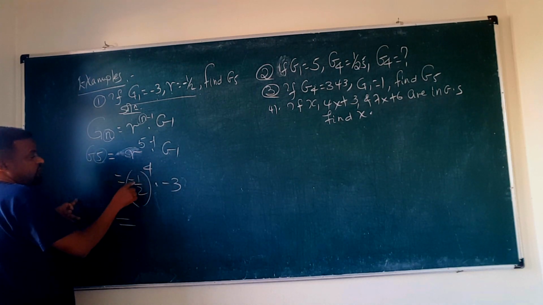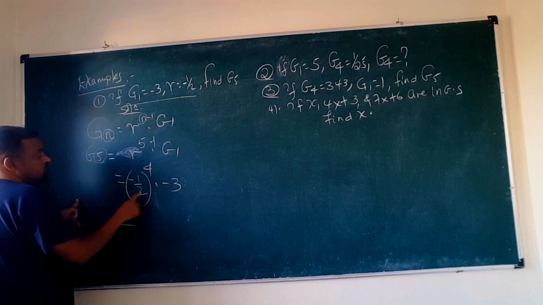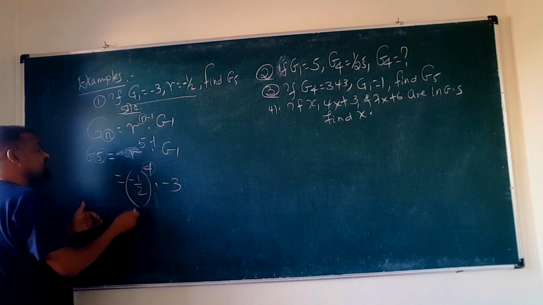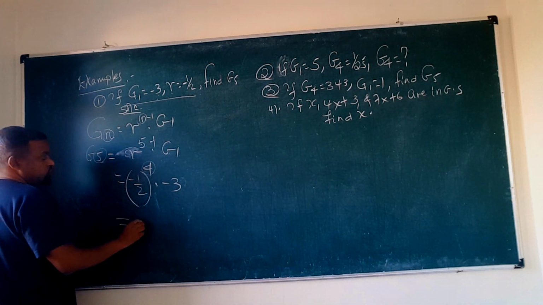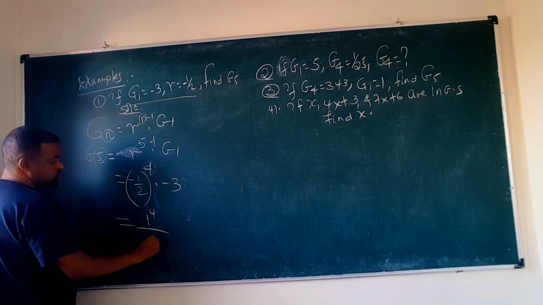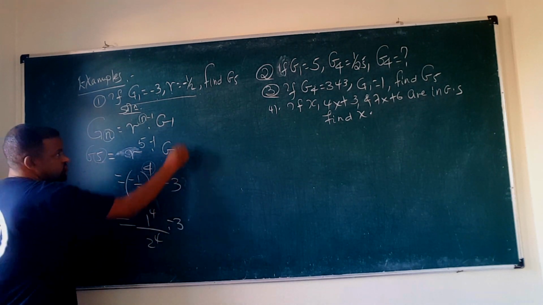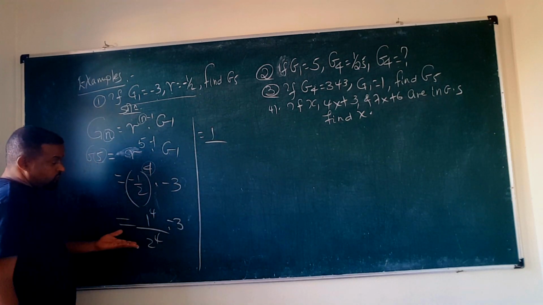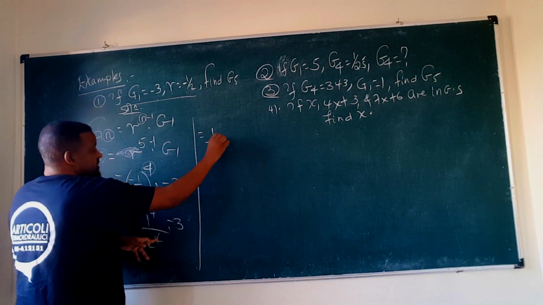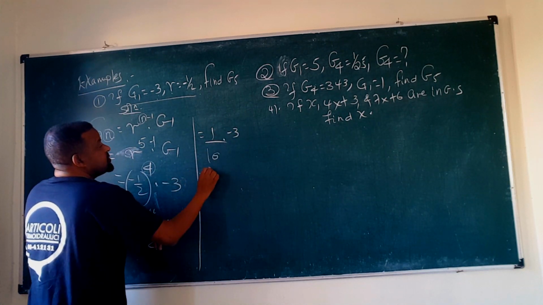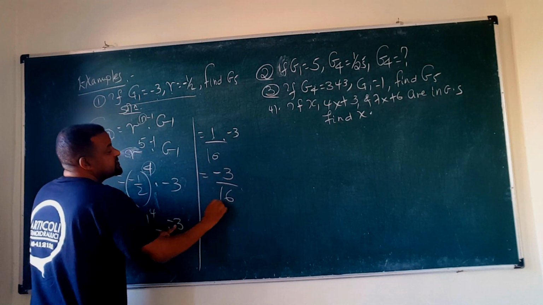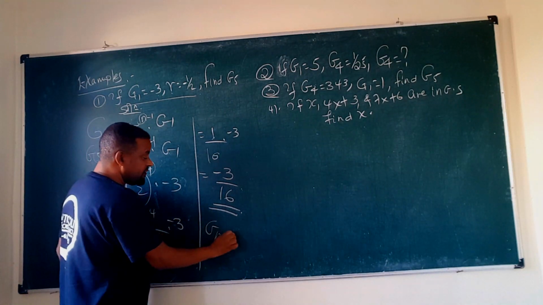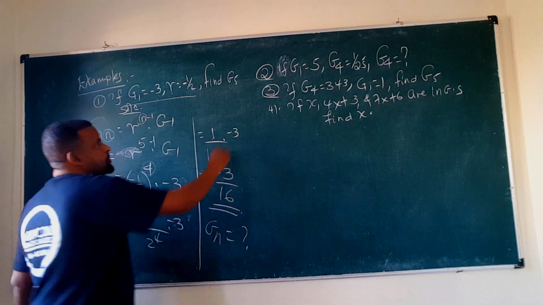So now look: -1 over 2, the whole to the power of 4. The exponent is even, right? Since it is even, a negative number multiplied four times gives a positive. So this is 1 to the power of 4 over 2 to the power of 4, times -3 of course. So 1 to the power of 4 is 1, and 2 to the power of 4 is 16, times -3, so which is 1 times -3 over 16, that is -3 over 16. You can now find G7, G10, G8, and the nth formula Gn itself, all of these.